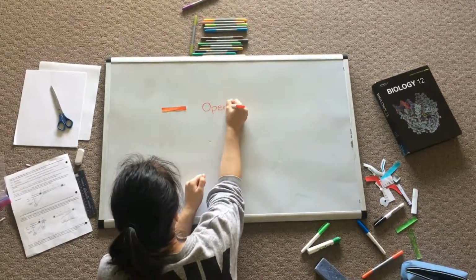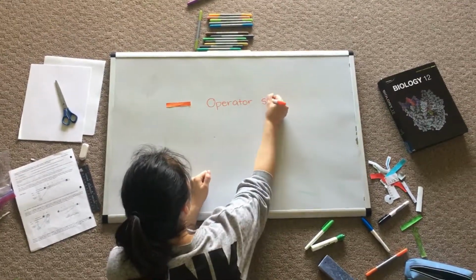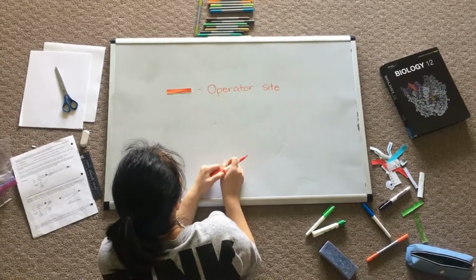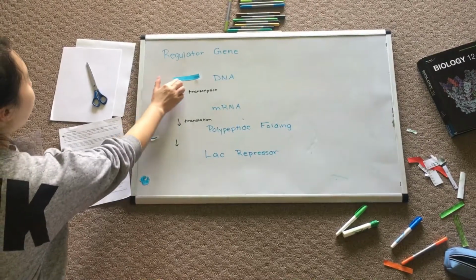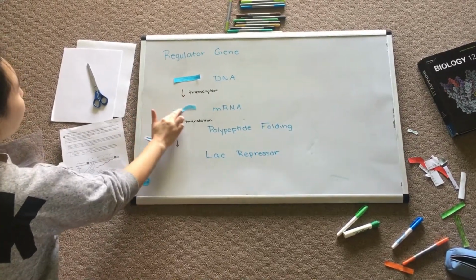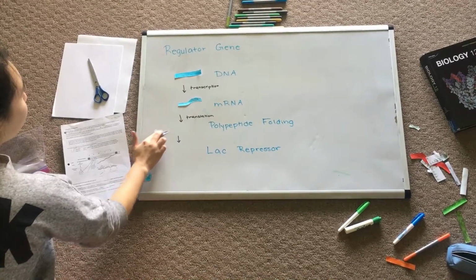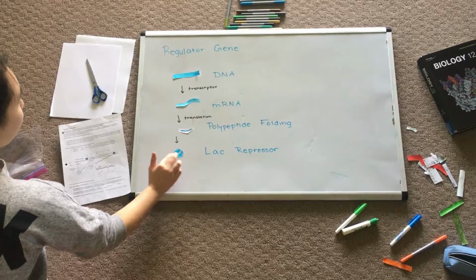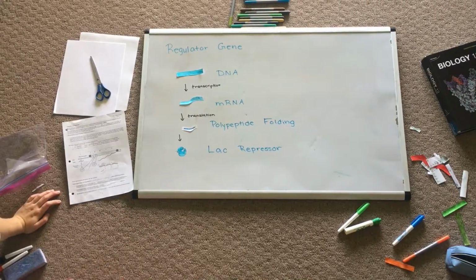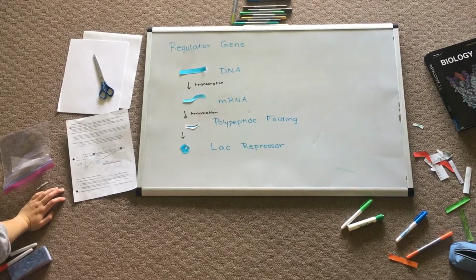The operator site is a DNA sequence that regulates transcription of the structural genes. The regulator gene, also known as LacI, encodes a protein called a repressor. This gene is transcribed constantly, so the Lac repressor is always present. The lac operon also contains a number of regulatory DNA sequences where specific proteins can bind.